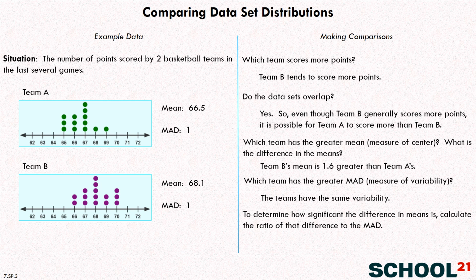And in this case, when we actually do the calculation here, we do a ratio, the difference in the means to the MAD. Remember, a ratio is like a fraction. Then we take that difference in the means, 1.6, and we put it over the MAD, which is 1, and then we can just simplify that to 1.6. We don't really know from just one example here if that's a big difference or a small difference, but using this ratio can help us to understand if the difference in means is really meaningful. Once you look at several different data sets about basketball teams, you'd be able to determine if the difference in the means of 1.6 was really something to pay attention to when you were predicting which team will win when they play against one another.